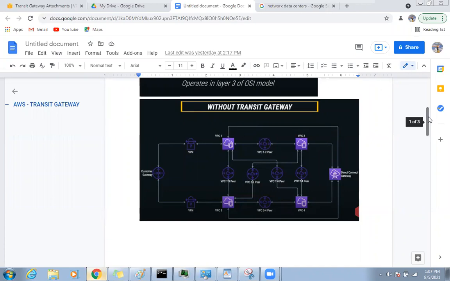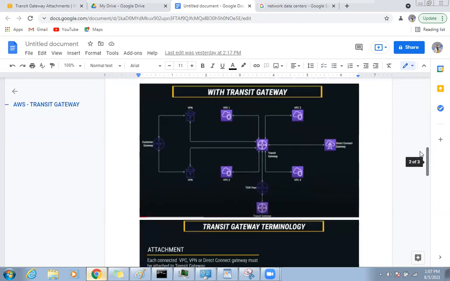So to alternate that, transit gateway came into the picture. See, VPC 1, VPC 2, your direct connect, VPC 4, 3, whatever it is, just come and connect them here. Just create one transit gateway and do it.